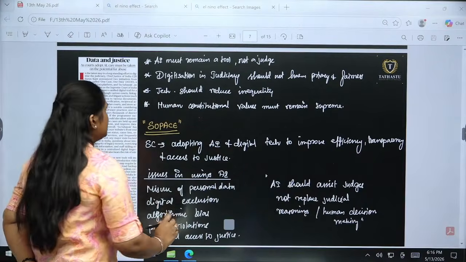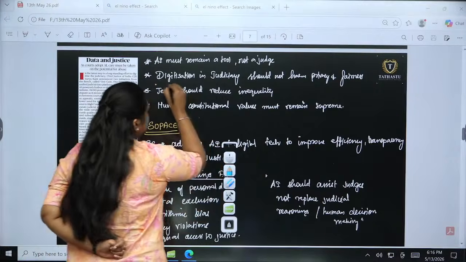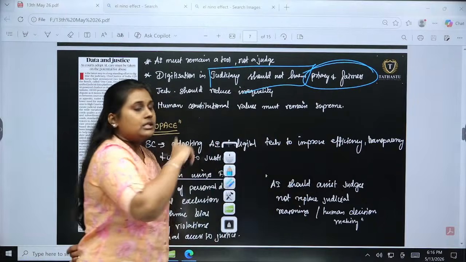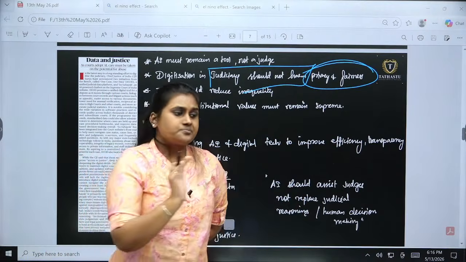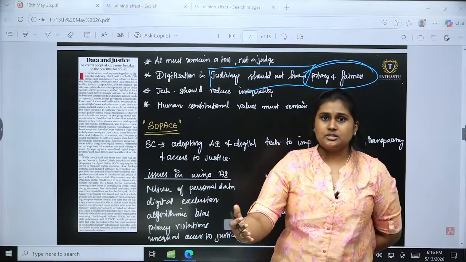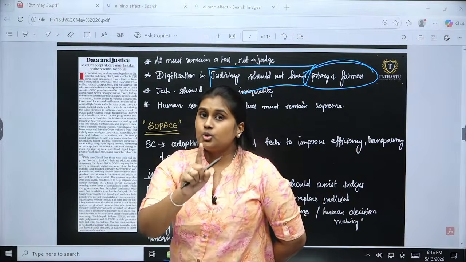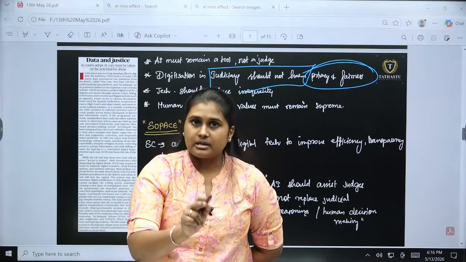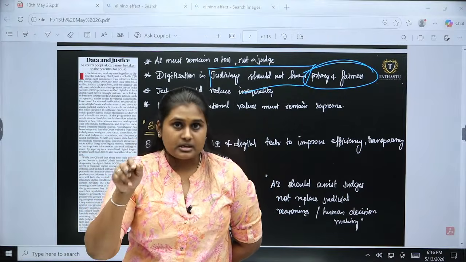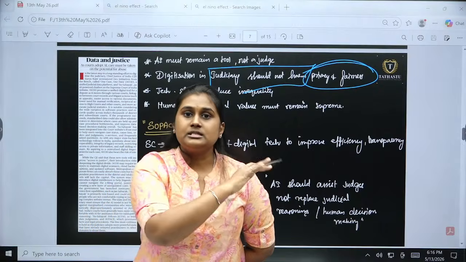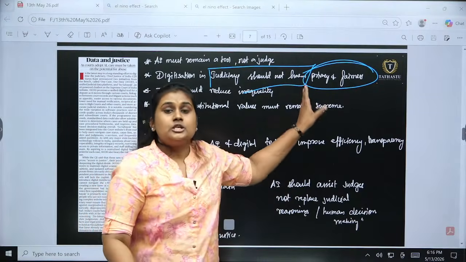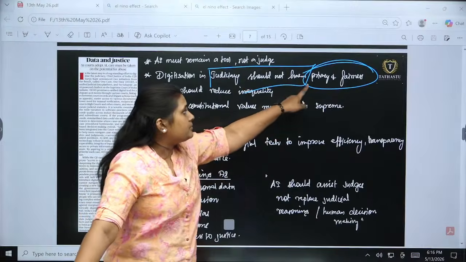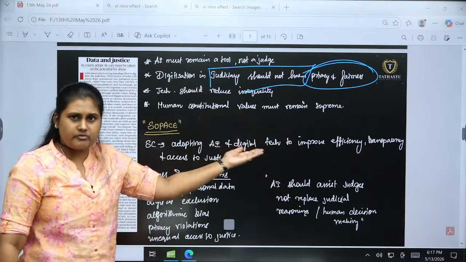First we are going to see the theme, which is that digitization in the judiciary should not harm privacy and fairness. In this article they have clearly mentioned that going for digitization is completely fine, but it should be an assisting tool for the judges, and the decision making and judgments should not be taken by these AI tools. That is a major thing. The fairness and the privacy should not be harmed. Eventually we will be decoding why privacy and fairness have been mentioned.